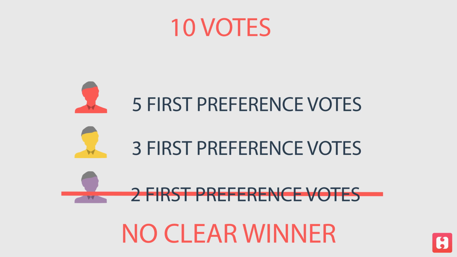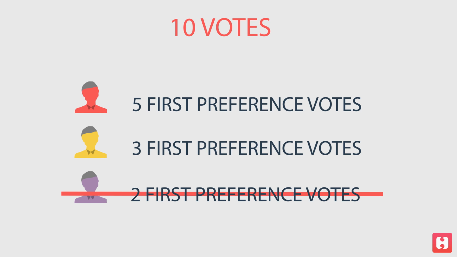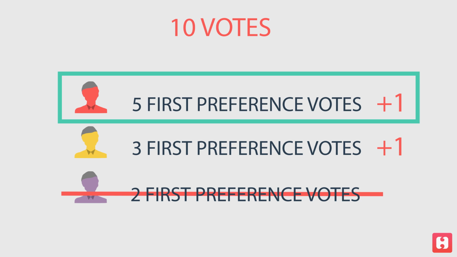What will happen is that all of the voters, in this case 2 voters, who opted for C as the first preference, their votes will get added to the total first preference votes of the remaining 2 candidates. If A clears the quota now at this stage, which in this case he does, then he or she will become the president. If not, the process will be repeated until one clear candidate emerges as the winner by getting the required quota of votes.